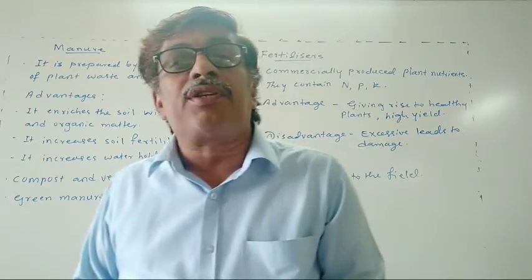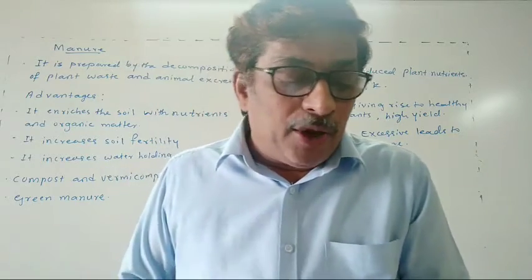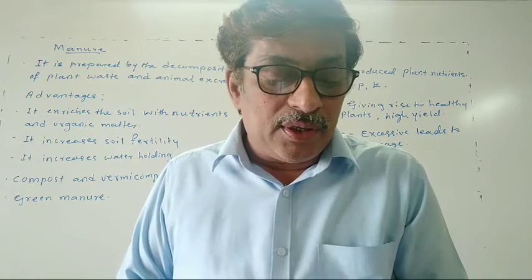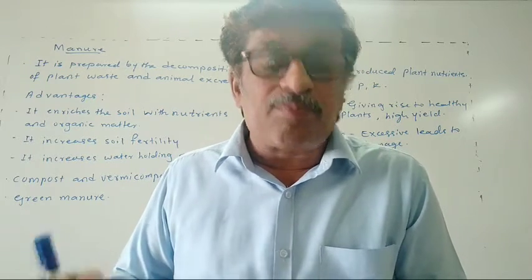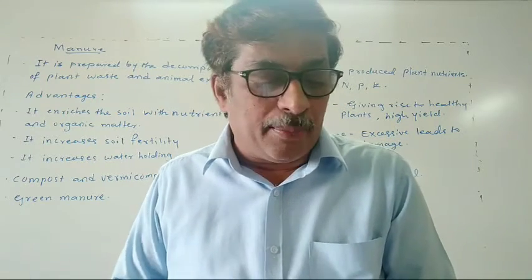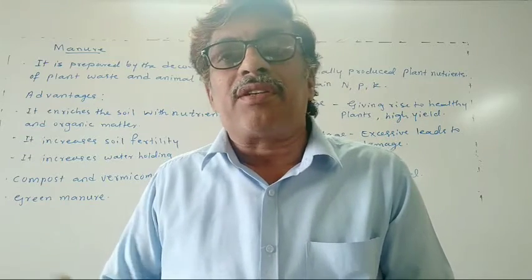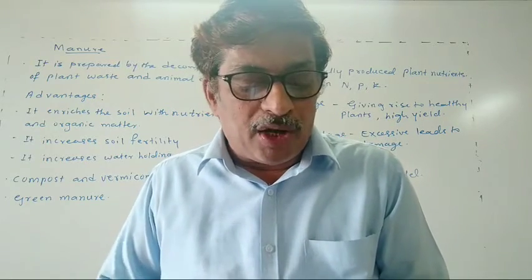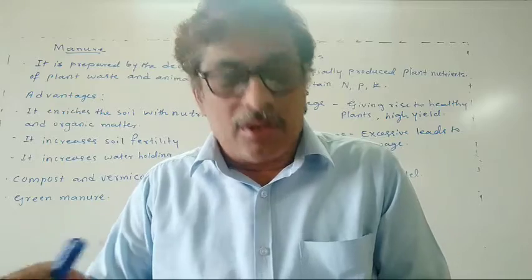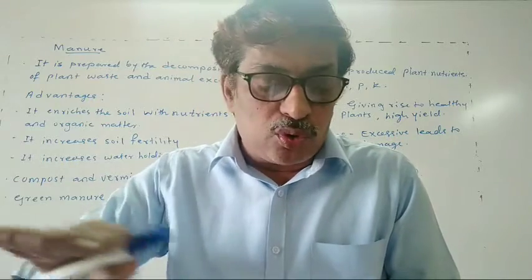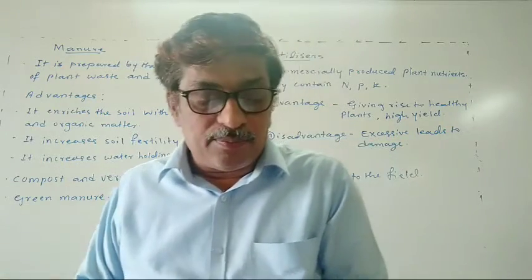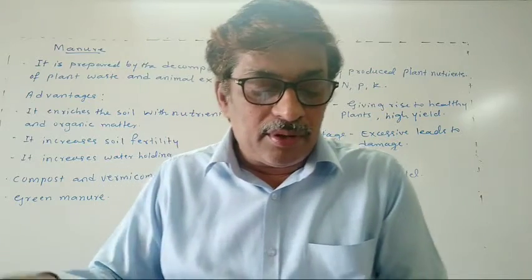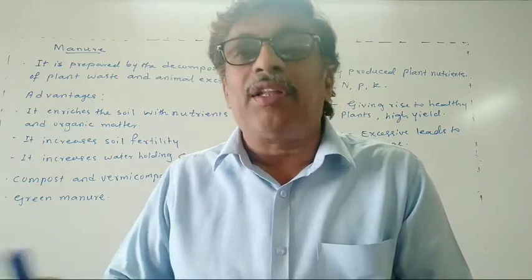And then the next one is green manure. Prior to the sowing of the crop, some plants like sunhemp or guar are grown and then mulched. Mulched means covering the top layer, ploughing them into the soil.